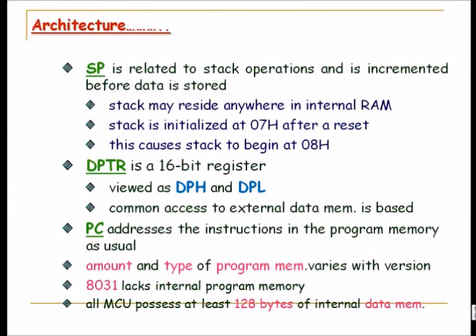So the stack pointer points into the stack, and the stack may reside anywhere in internal RAM. The internal RAM is 128 bytes, and it can be retained anywhere, depending upon which memory and which bank you have selected. There are 4 banks. Out of the 4 banks, the default is bank 0, and your stack pointer default location is 07. So whatever happens is incremented to 07, 08.